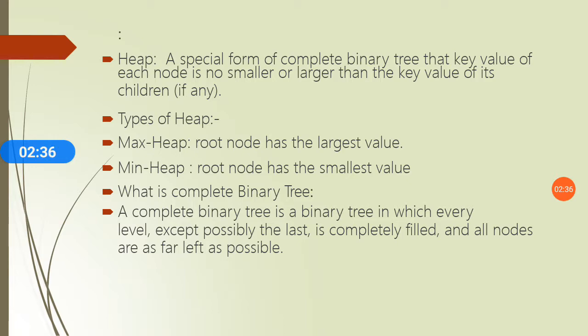A complete binary tree is a binary tree in which every level, except possibly the last, is completely filled and all nodes are as far left as possible. It means that in a complete binary tree, each node has a left child as well as a right child, which is completely filled, and the order we have to follow to fulfill a complete binary tree is left to right.